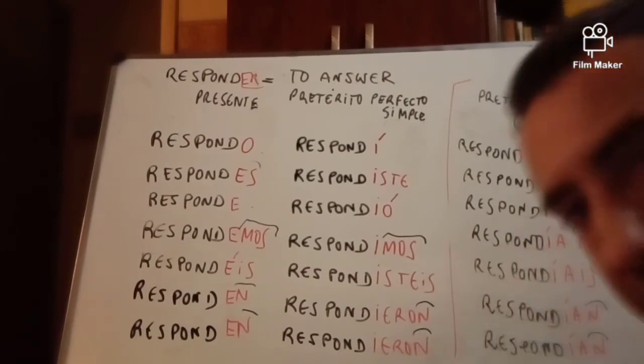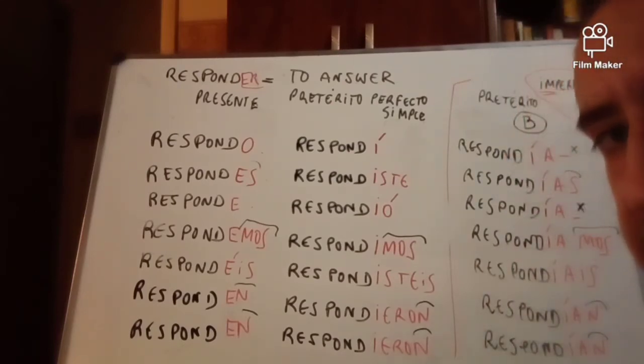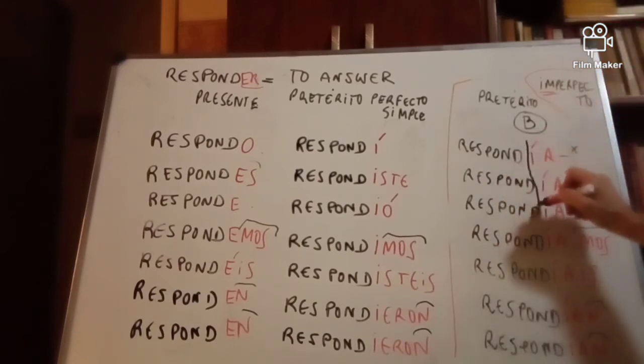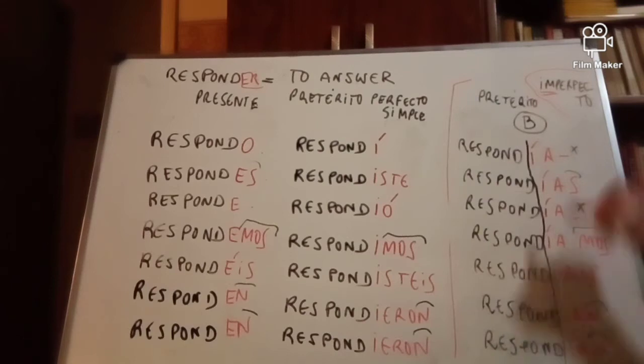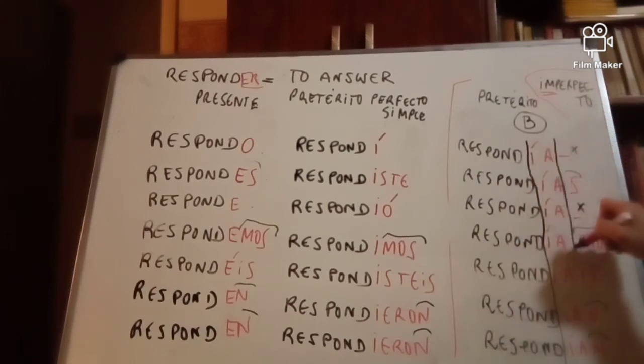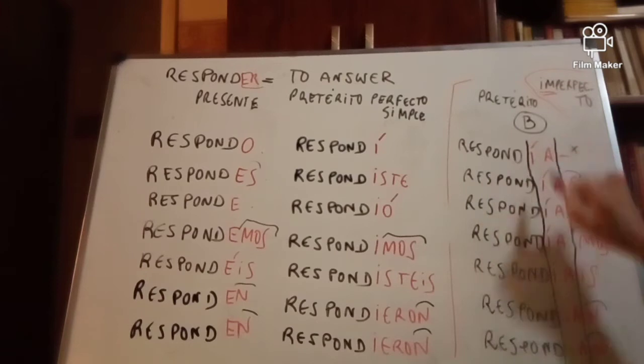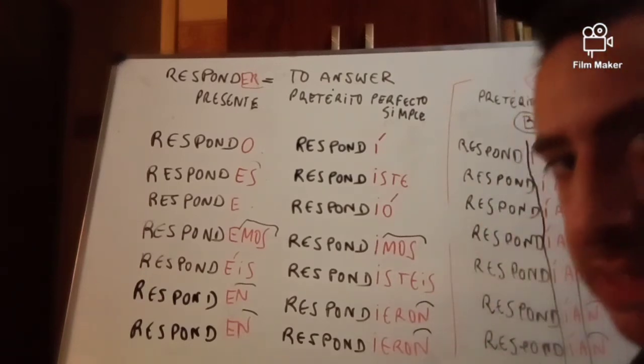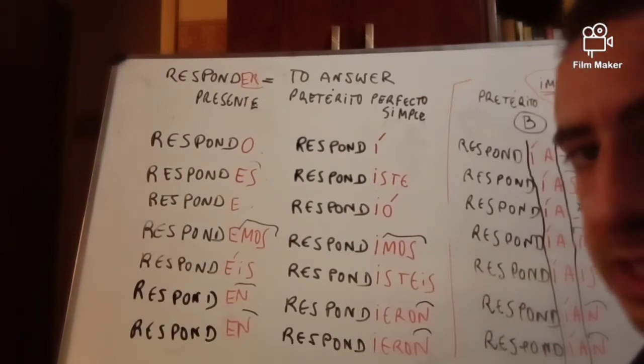But on the other hand, you can see something very easy to remember, that this sequence ía is throughout the conjugation in this case, to indicate, I repeat, repetitive actions in the past or actions about which we don't say when they finished.